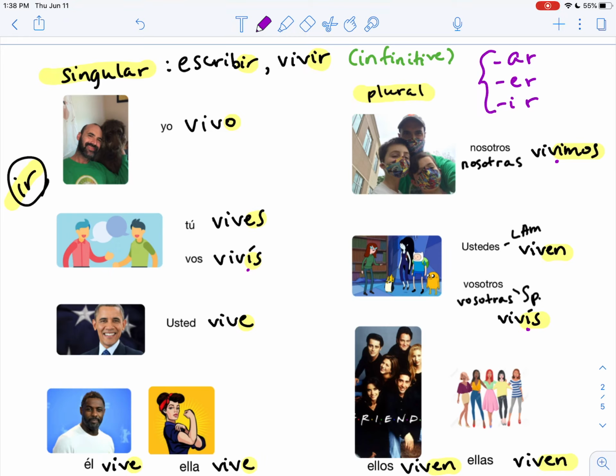That's just a fancy way of saying the person that's doing the action, that verb matches that. Maybe I should have just stuck with the infinitive and pronoun. So yo vivo, where I live, yo vivo. Here, so this has to match that, and this has to match that.